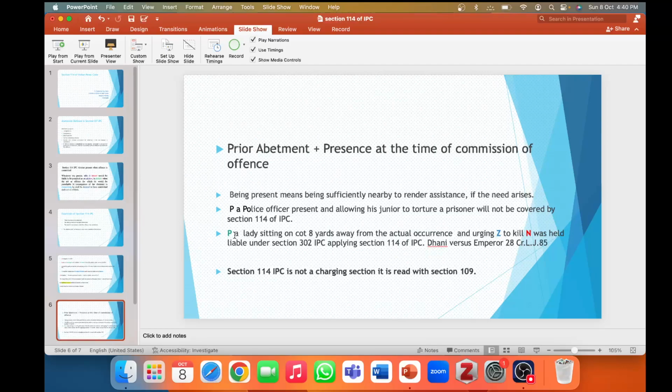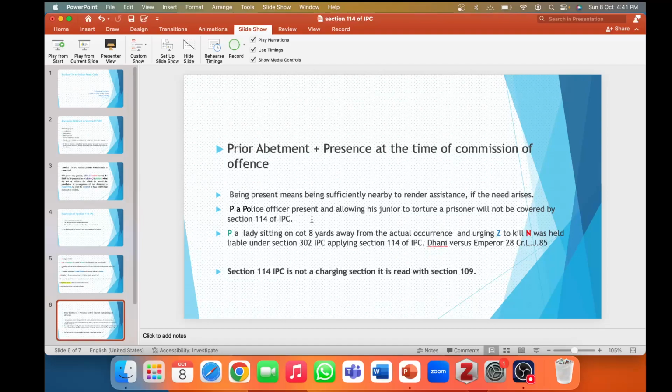Another example: P, a lady sitting on a cot 8 yards away from the actual occurrence, was urging some Z to kill N. She was held to be liable under section 302 of IPC applying section 114 of IPC. Now, what we say is that had the lady been absent, she would have been treated as an abettor.